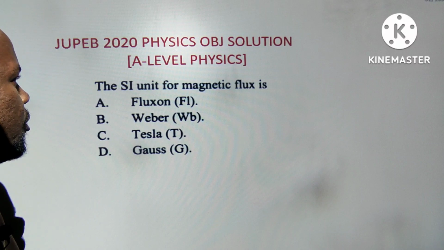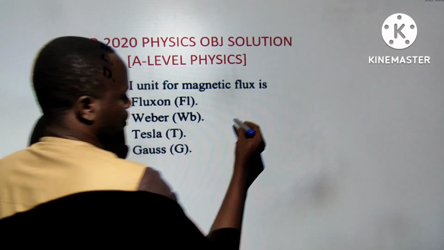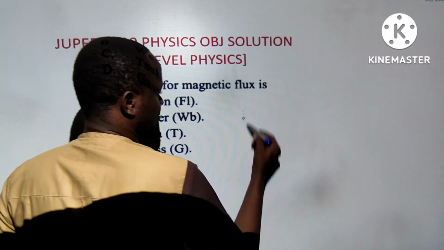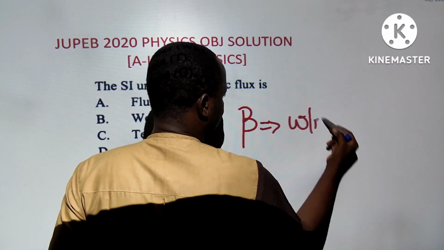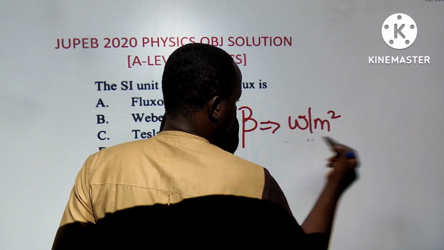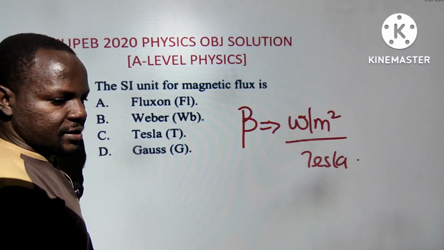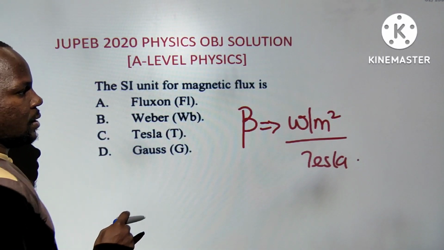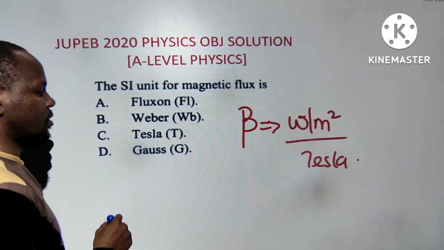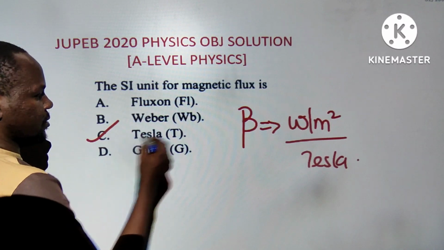The SI unit for magnetic flux is, magnetic flux is measured in, now, magnetic flux is written as this, and it's measured in Weber and meter squared, which is equivalent to Tesla. So 1 Tesla is the same thing as Weber per meter squared. You need to be careful. Gauss is also very important. So Tesla is correct, this is wrong.